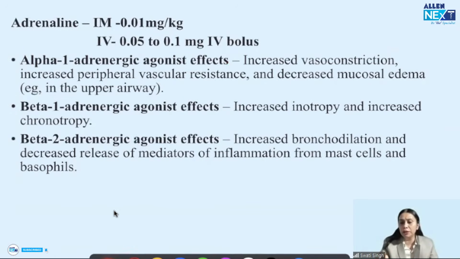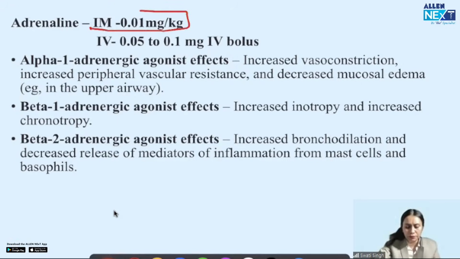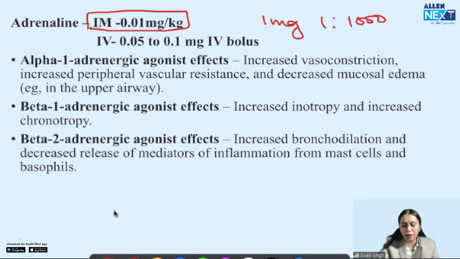Okay, now dose of adrenaline. See guys, it is not required to remember the dose of every drug, but the dose of emergency drugs can be asked in exam, and the dose of emergency drugs you have to remember. So the IM dose of adrenaline which we use is 0.01 milligram per kg body weight. If you have seen an ampoule of adrenaline, it is 1 milligram, 1 in 1000. And what we have to give to the patient is IM 0.01 milligram per kg body weight.